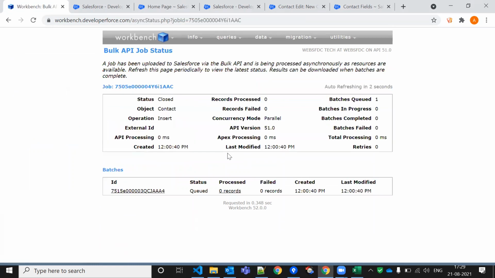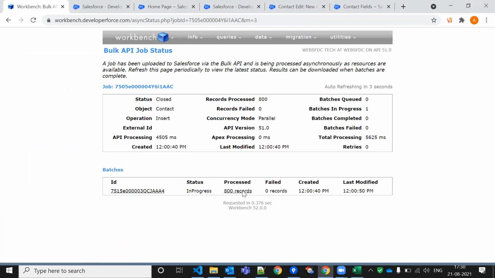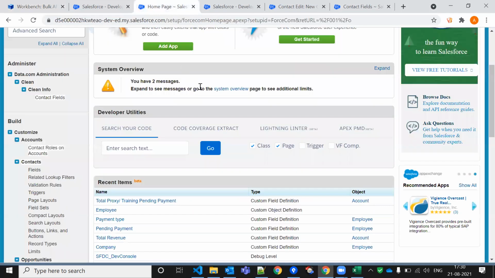Now let's check. 200, 200, 200, 200 every time. The batch size is 200 by default. So it is in progress now. 800 is processed now. There is no record failed. Because of that trigger, I think it was failing. So now let me show you.